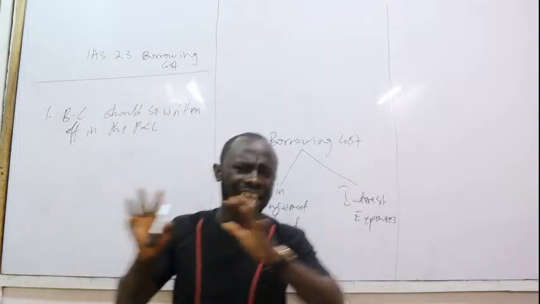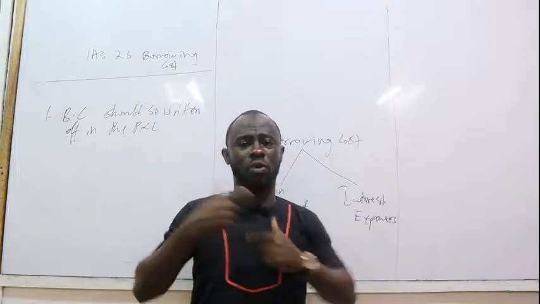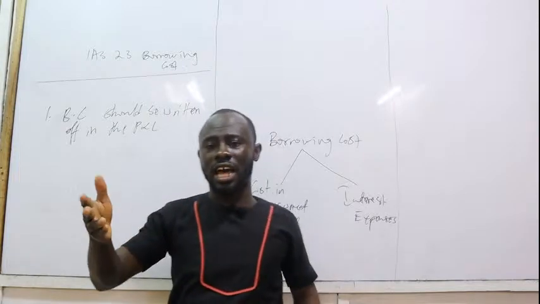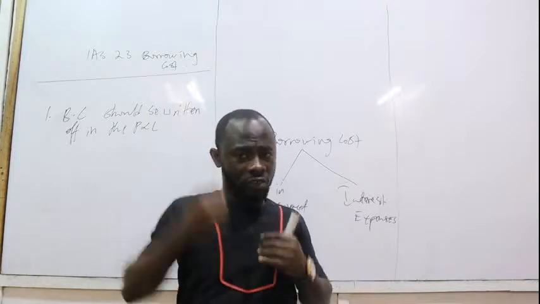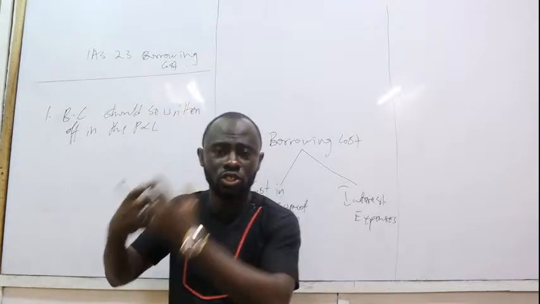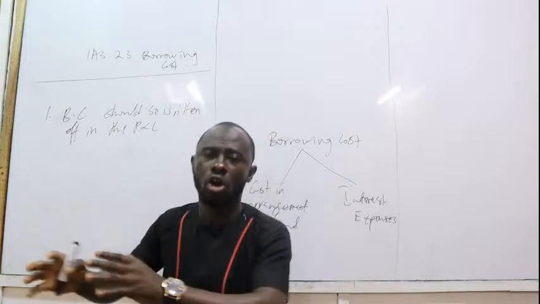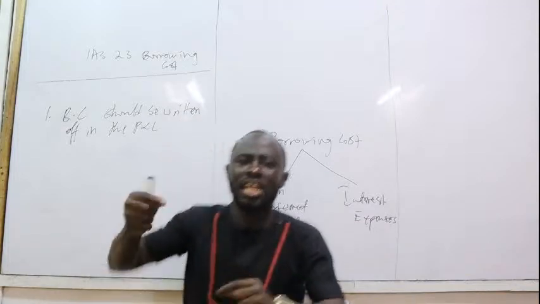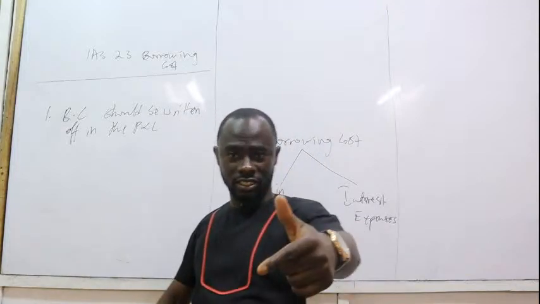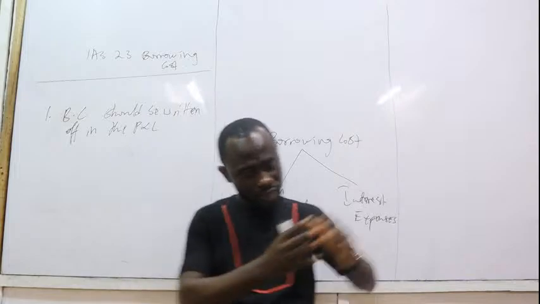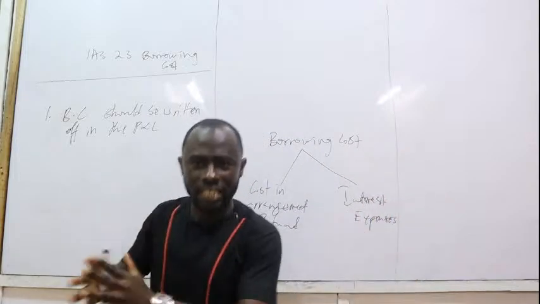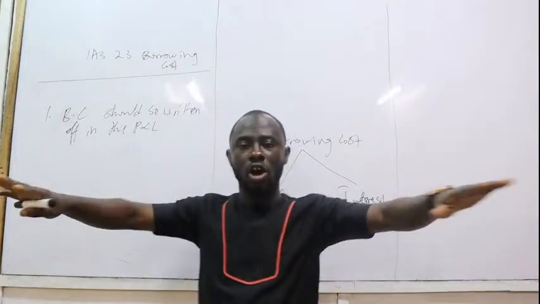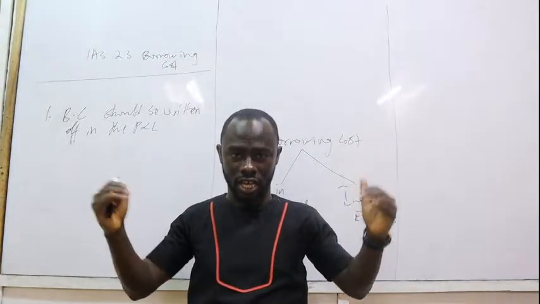However, the standard gives an exception. Now, what is the exception? The exception is that if an entity borrowed funds and the funds is used for the acquisition or construction or building of a qualifying asset, then the borrowing cost must be capitalized. So let's take that again. Borrowing cost is supposed to be written off as expenses in the P&L account.